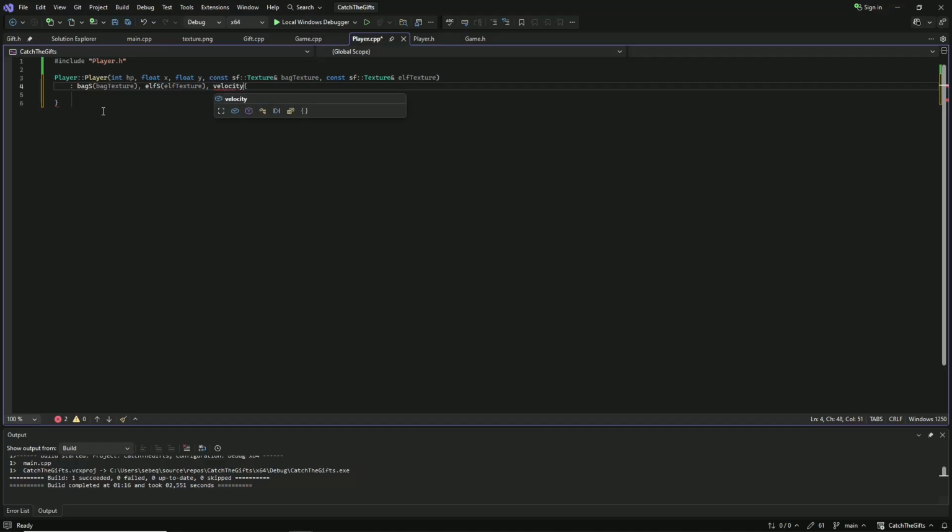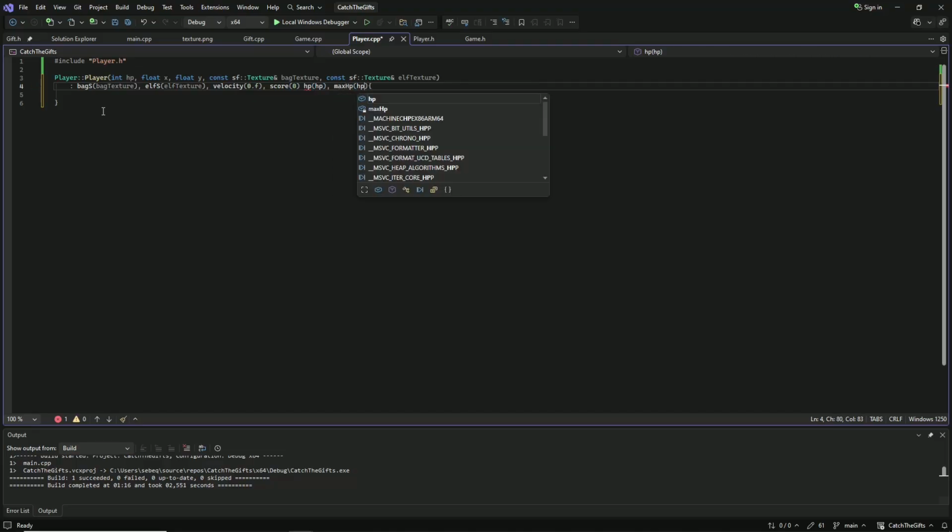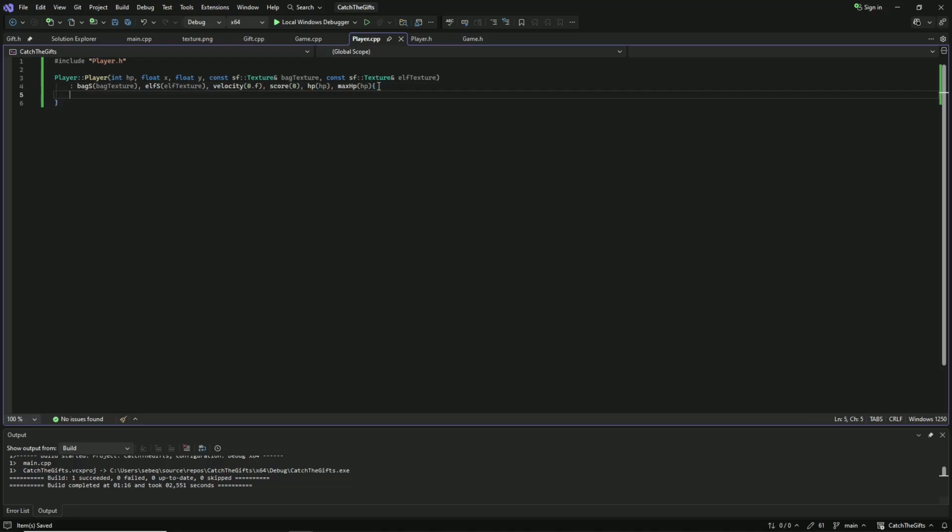The velocity, the score will be set to 0 by default. The HP and the max HP, which will also be set to the HP provided here. Oops, the comma here. And for now, this should be enough.